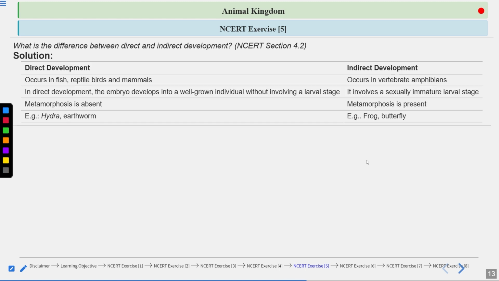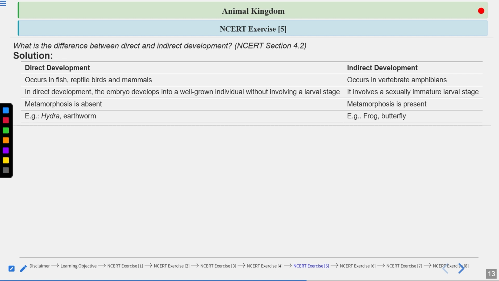So the answer to this question is again given in a column-based form. Direct development: what is the meaning of direct development? It occurs in fishes, reptiles, birds and mammals. In direct development, the embryo develops into a well-grown individual without involving a larval stage. So no larval stage is seen in the case of direct development.